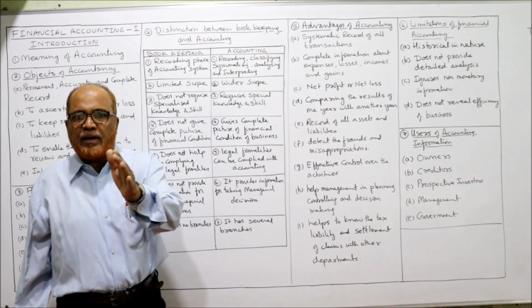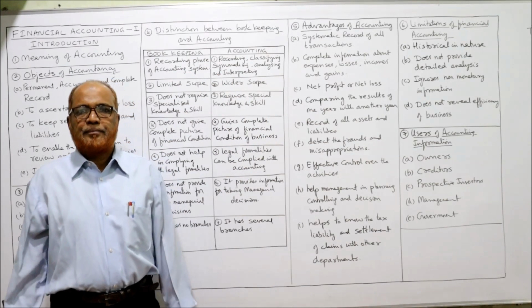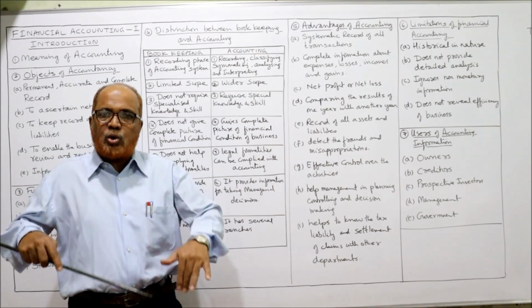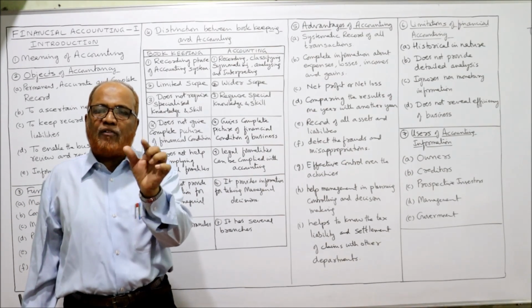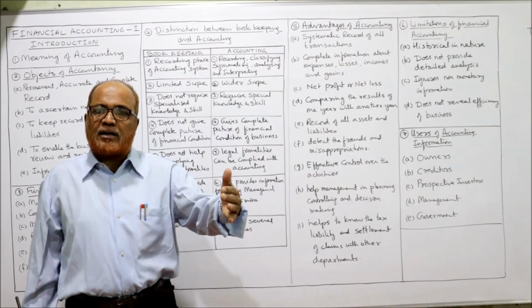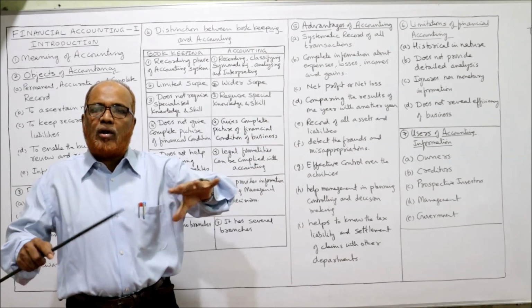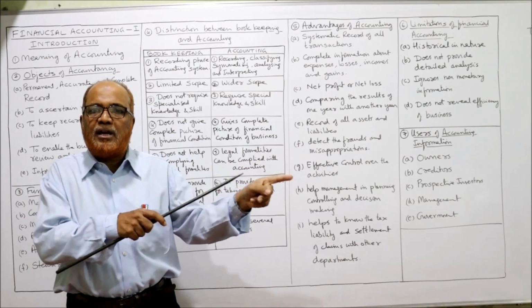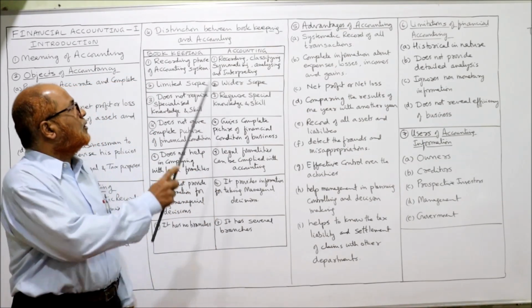When the bookkeeping work is over, then accounting work will start. Because accounting includes bookkeeping. Bookkeeping is only the first step of recording and classifying. That's it. Then later parts, analyzing, interpreting, communicating, all these activities will be in accounting. So what are the differences? One by one I'll explain to you.